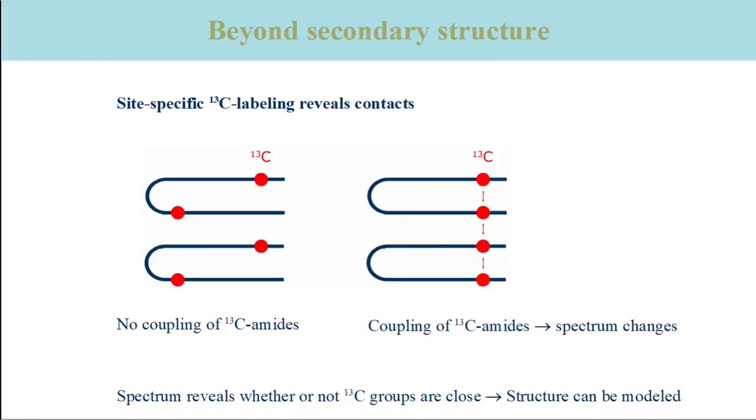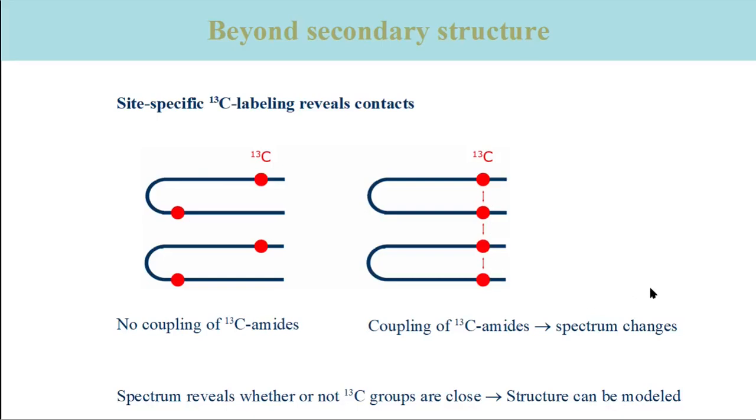More detailed structural information can be obtained when specific amide groups are 13C labeled. They do not couple when they are distant in the three-dimensional structure. When they are close, however, they couple, which leads to a change in the spectrum. On the left-hand side, the labeled sites are distant and there is no vibrational coupling between them. On the right-hand side, the labeled sites are close and there is intra- and intermolecular vibrational coupling between them, which is indicated by the arrows.